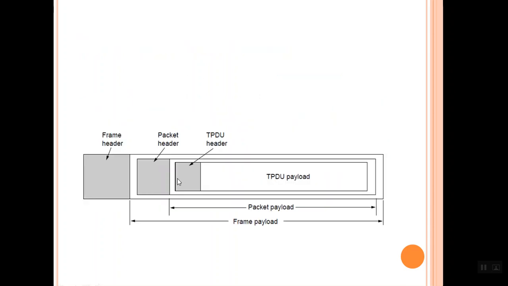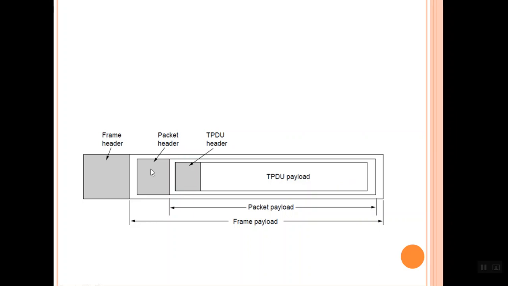Now we will see how the TPDU payload and TPDU header make a segment. The TPDU header is the transport layer protocol data unit header. This is a header added by the transport layer, and the TPDU payload is the data coming from the session layer to the transport layer. The transport layer will add a TPDU header to this data to convert it to a segment.